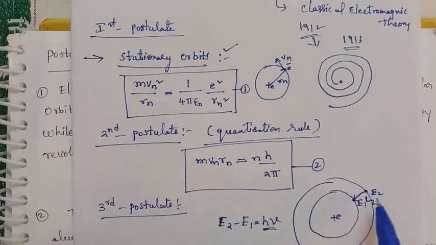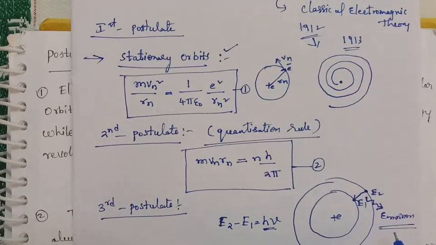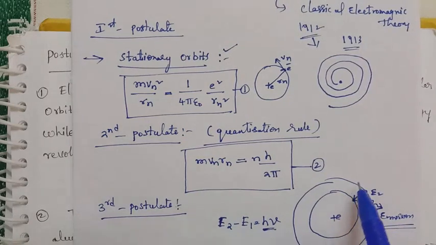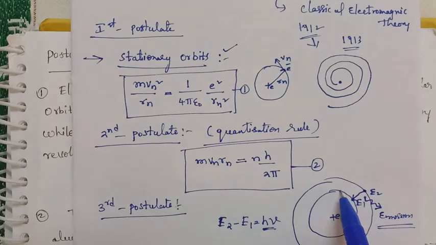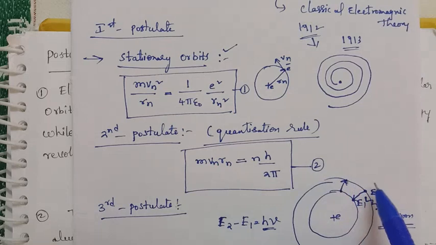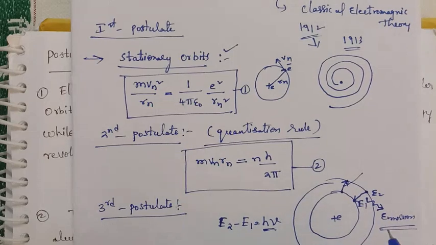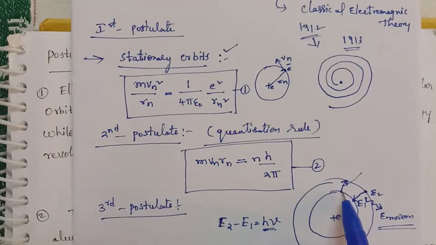This spectrum is called the emission spectrum. If the electron absorbs energy and jumps from a lower energy state to a higher energy state, this is called the absorption spectrum. So this is the emission spectrum and this is the absorption spectrum.